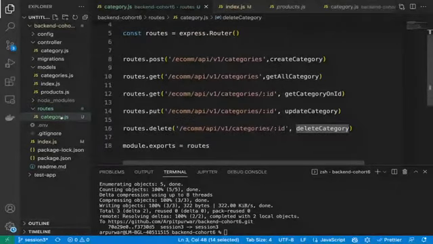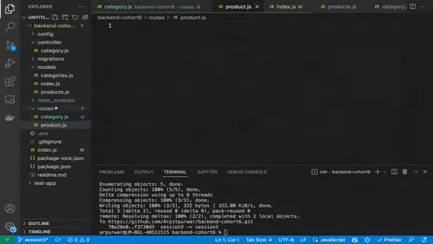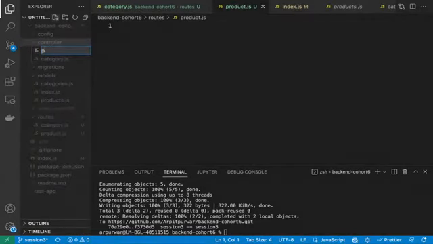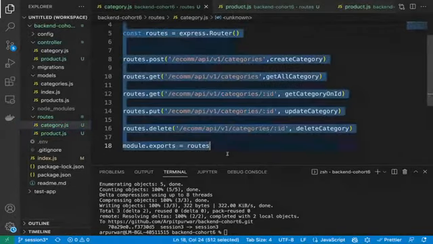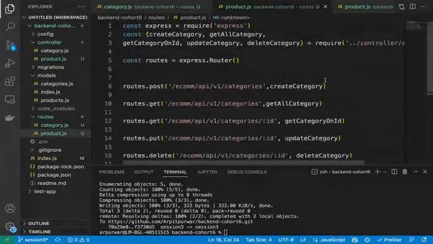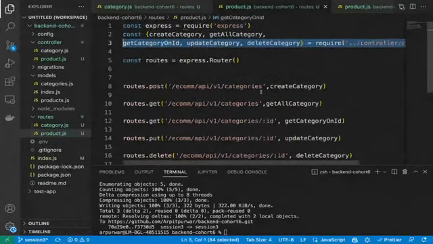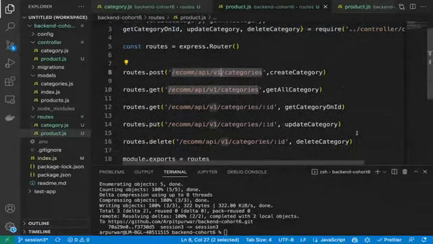In a similar way, we will create one more file, product.js. We'll create it here, and the same file we create in controller also. All the controller logic will be in the product.js. Please everyone do the same. And after that, copy all the things from the category.js route file which we recently updated, and then paste it into the product.js, because everything will stay the same, only the controller names will change, and then the API's names will be changed. Correct?